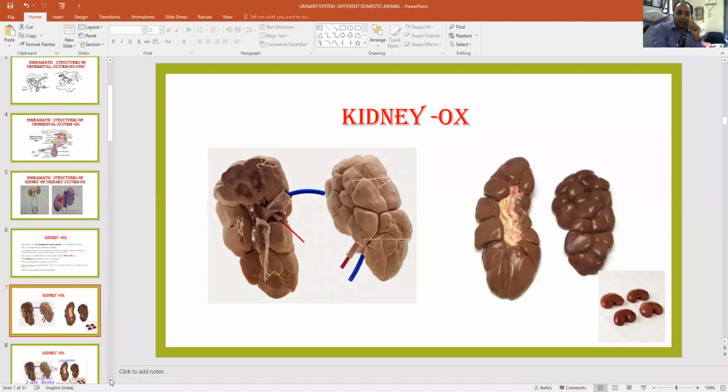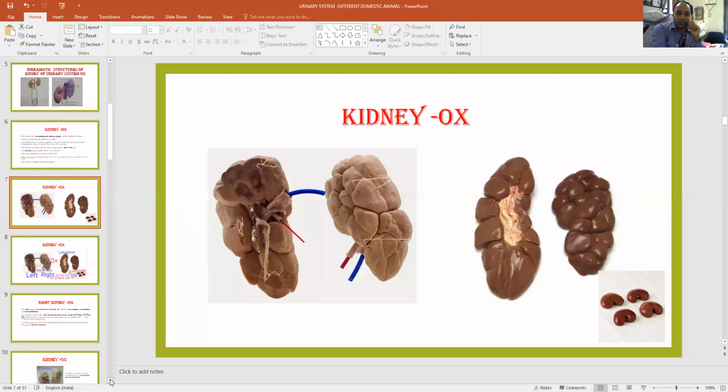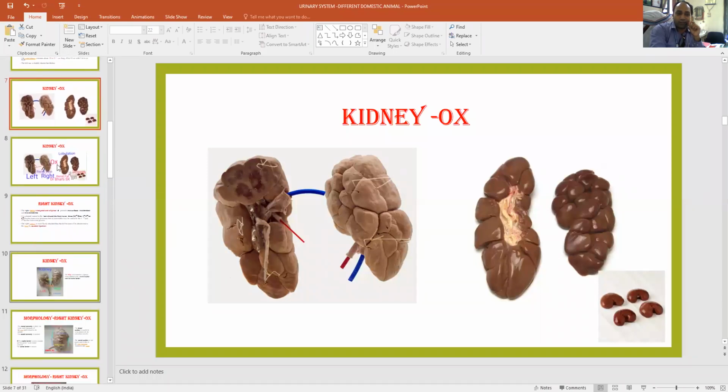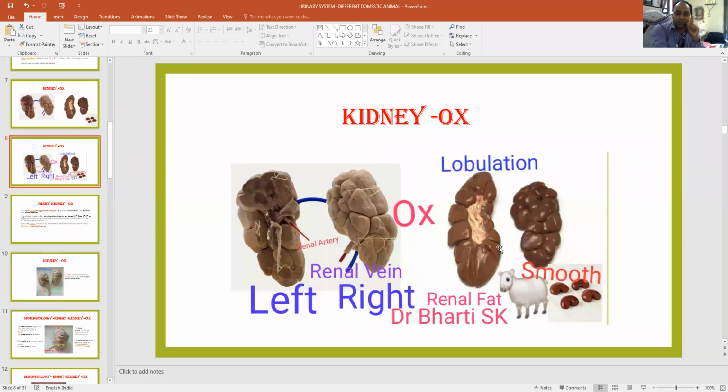Now we will again see the real structure of the kidney. We have already seen this is the sheep or goat kidney, with a smooth external surface. This is lobulation. In this kidney, red color is artery and blue color shows the vein. So this is the left, this is the right. You can identify the right and left by the first thing: there is a cavity present near the middle of the kidney, in both right and left.